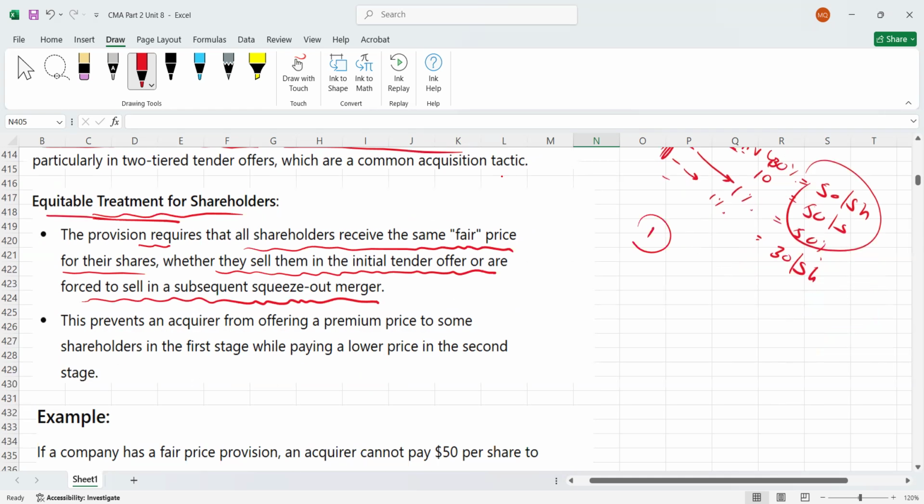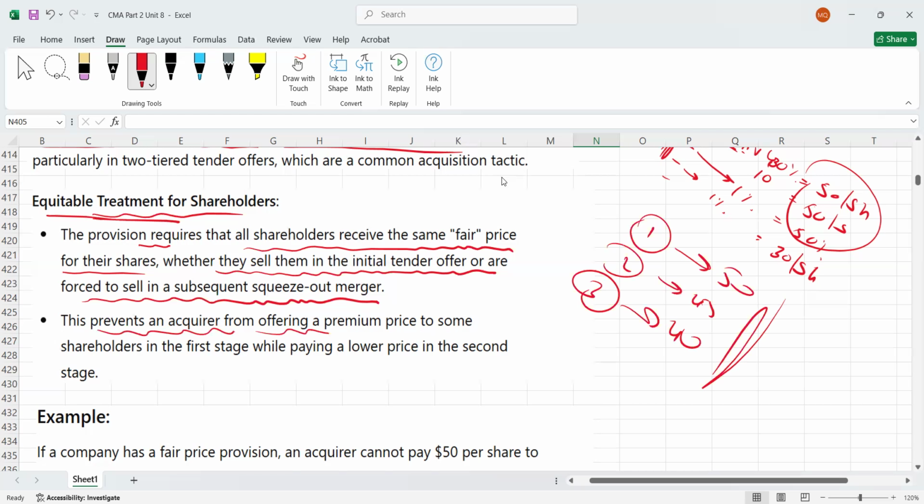Maybe to the first shareholder they offered 50, to the second maybe 45, to the third 40. This is not possible if you add a fair price provision, because everyone will be paid the same price. This prevents an acquirer from offering a premium price to some shareholders in the first stage while paying a lower price in the second stage.